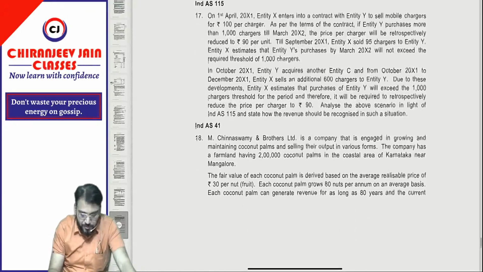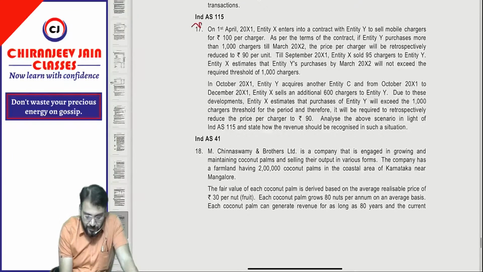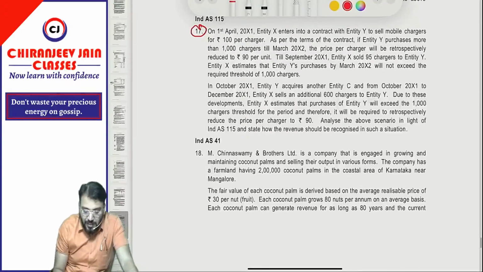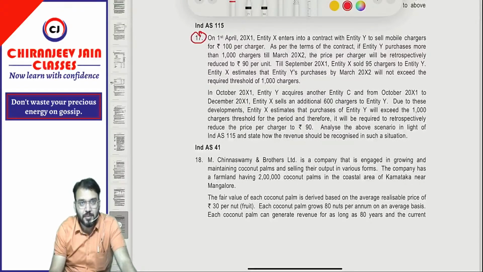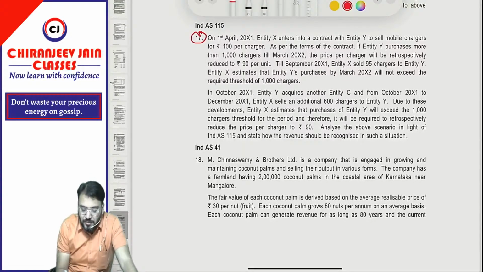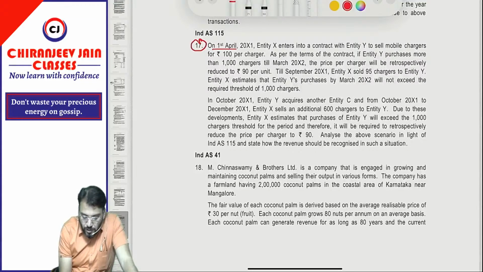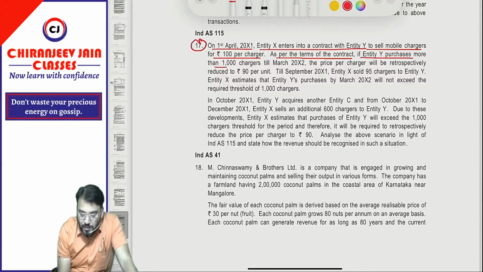Let us discuss fast. First question, question number 17, is related to Ind AS 115. Simple question. On 1st April 2001, Entity X entered into a contract with Entity Y to sell mobile charger for rupees 100 per charger. As per the terms of contract, if Entity Y purchased more than 1000 chargers till March 2002, the price per charger will be retrospectively reduced to 90 per unit.